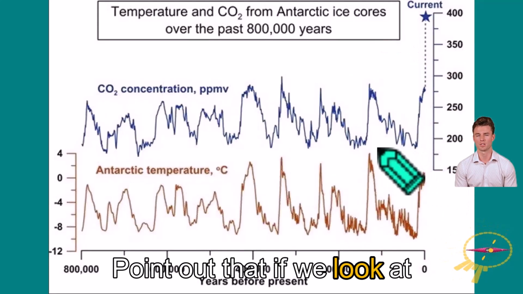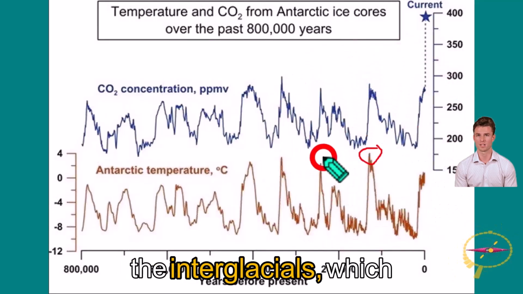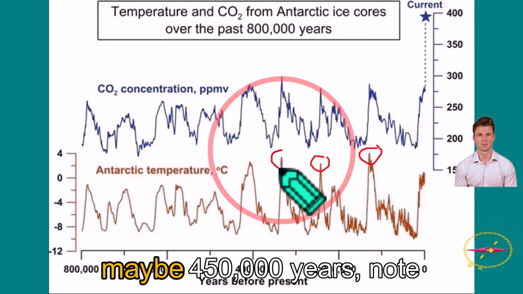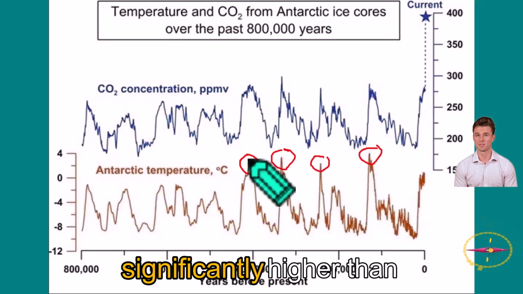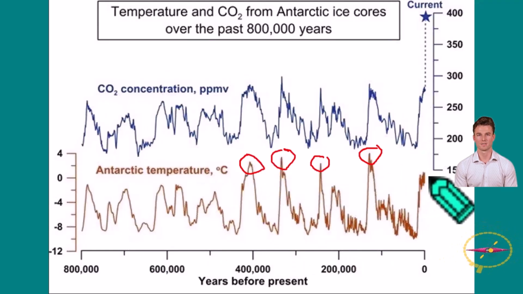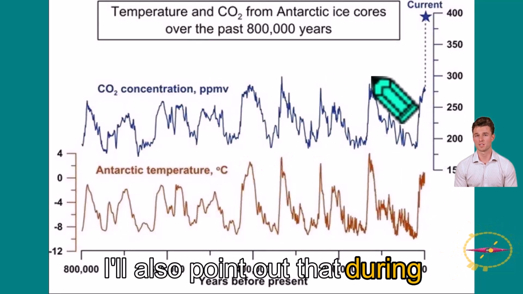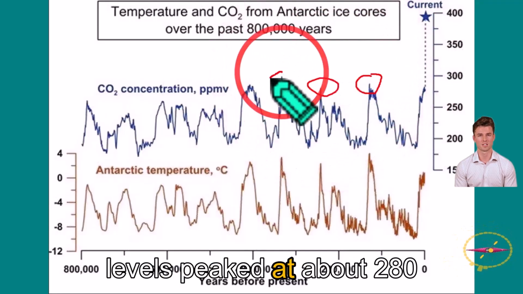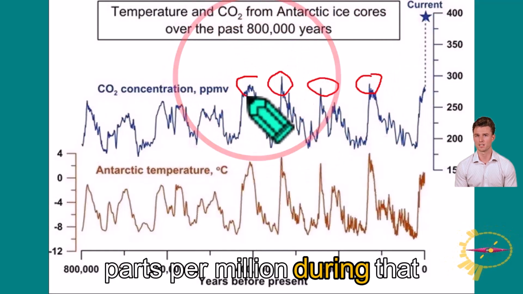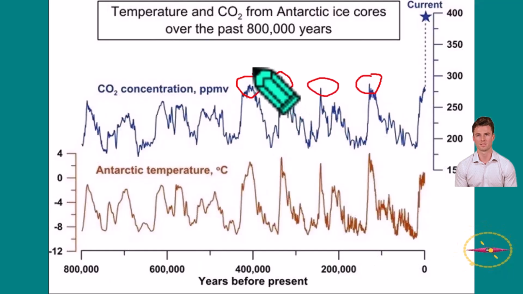Point out that if we look at the previous 4 peaks in the interglacials, which occurred over the last maybe 450,000 years, note that the average temperature was significantly higher than today. I'll also point out that during the previous 4 interglacials, carbon dioxide levels peaked at about 280 parts per million during that period of time.